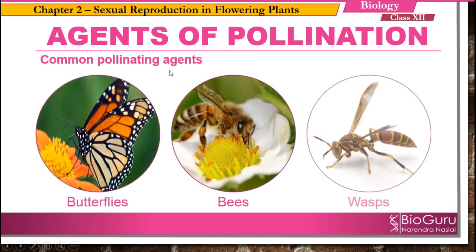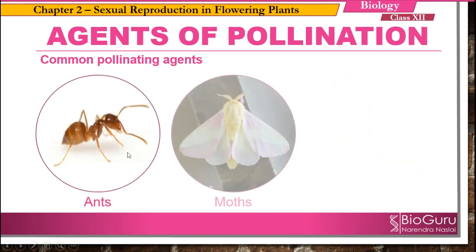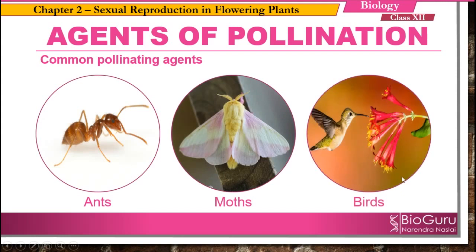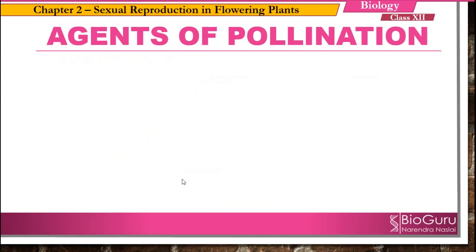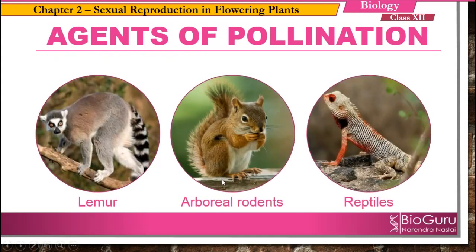Some of the common pollinating agents are butterflies, bees, wasps, ants, moths and birds, and even the bats. In some rare cases, lemur, arboreal rodents and reptiles have also been seen as pollinating agents.